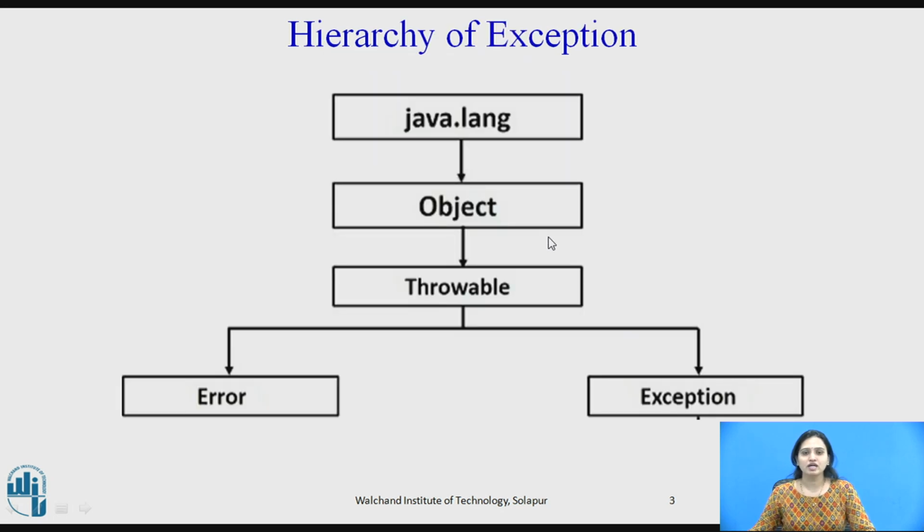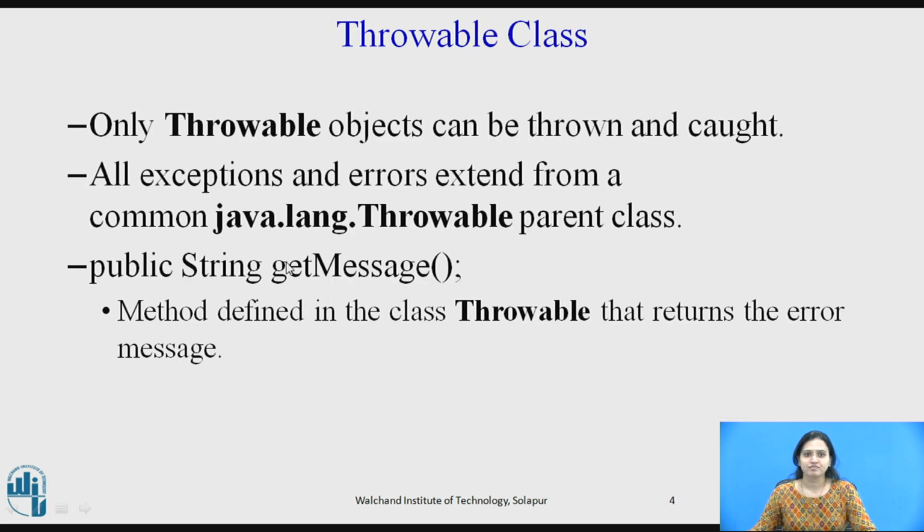This is the exception hierarchy in Java. Throwable is a predefined class in the package java.lang. We can only throw and catch the objects of Throwable class. So, all the errors and exceptions must extend this Throwable parent class. So, only Throwable objects can be thrown and caught. All the exceptions and errors extend from the common java.lang.Throwable parent class.